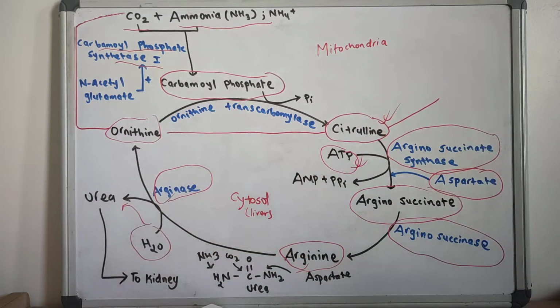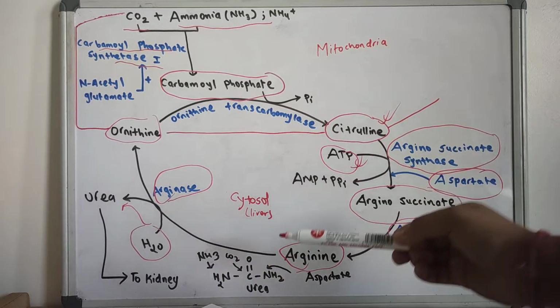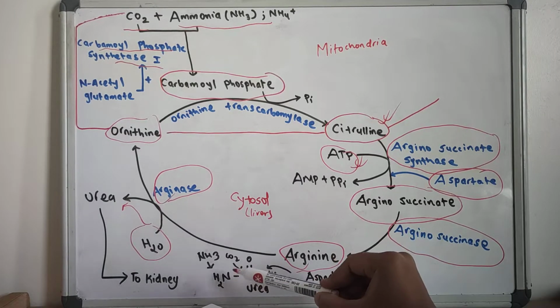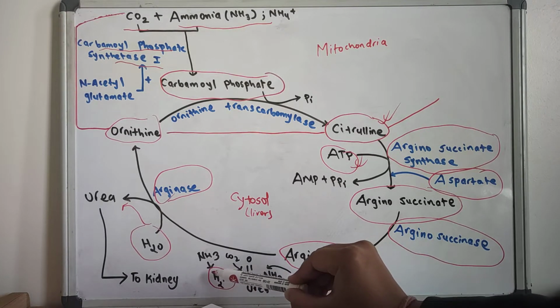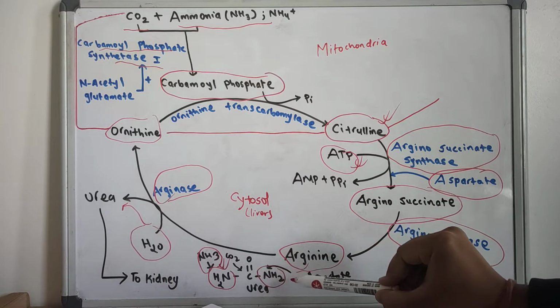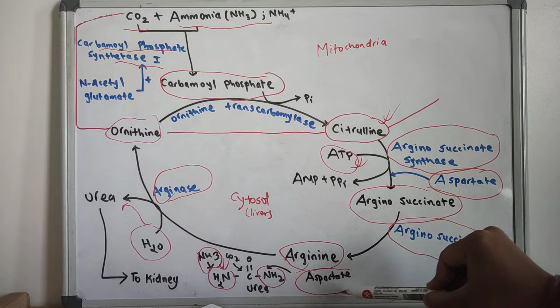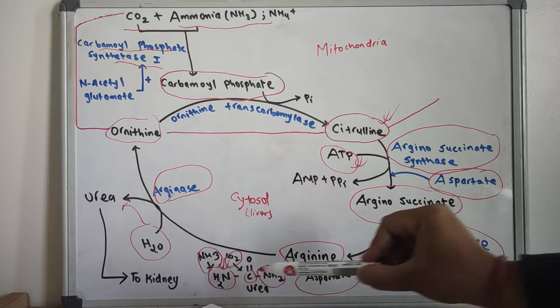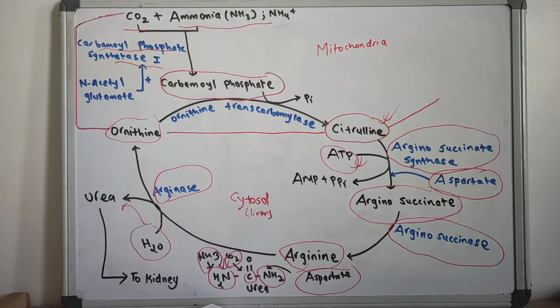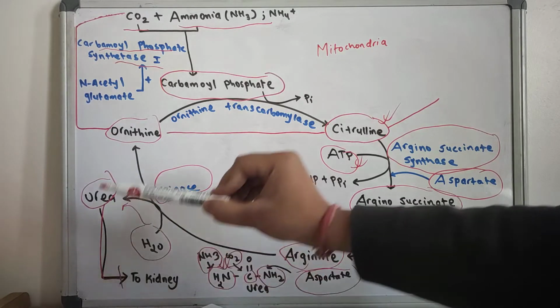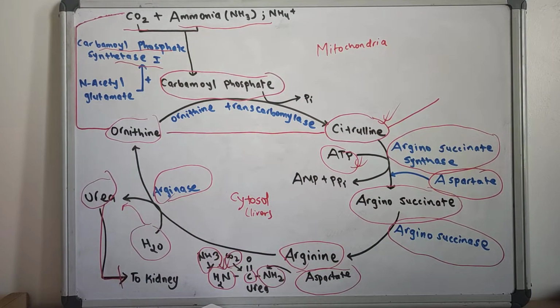the urea is formed. So the urea molecule is NH2-C-NH2, that means it has two NH2 groups. The nitrogen of one NH2 comes from the NH3, and the nitrogen of the other NH2 comes from the aspartate, and the carbon of the urea comes from the carbon dioxide that we have here. So we have obtained a molecule of urea, and this urea is transported to the kidney for excretion.